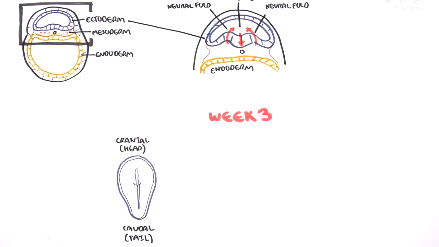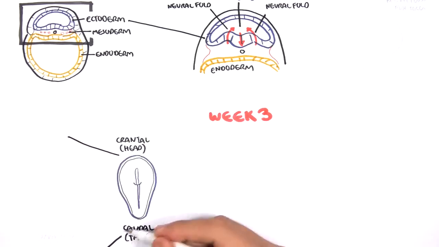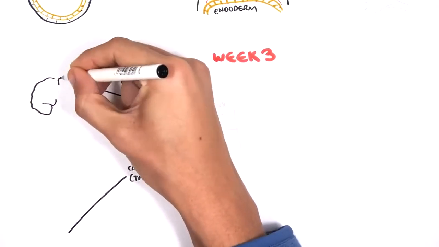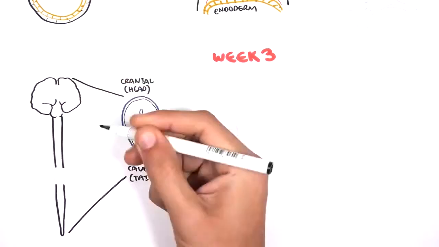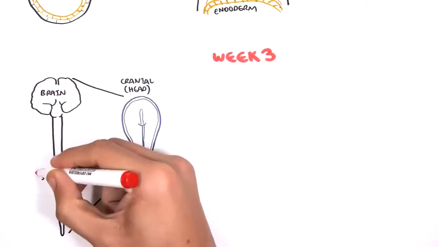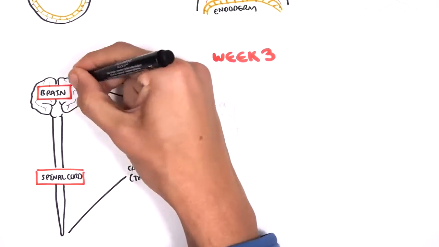Neurulation advances both cranially and caudally. So it starts from the mid-region. The cranial end will eventually give rise to the brain, and then going caudally will be the spinal cord.